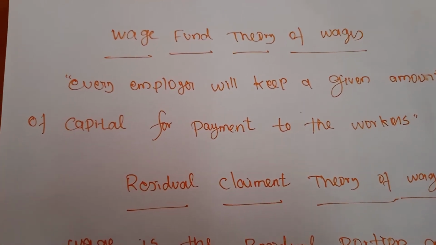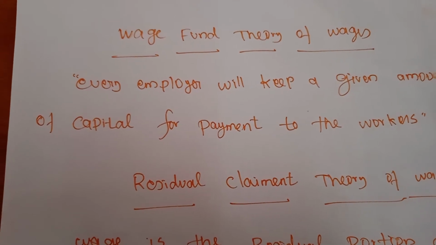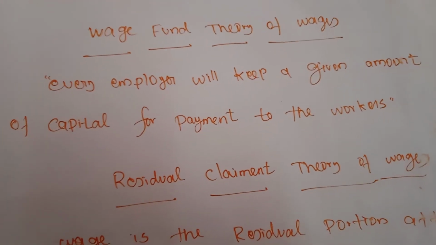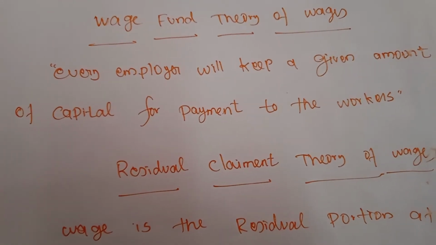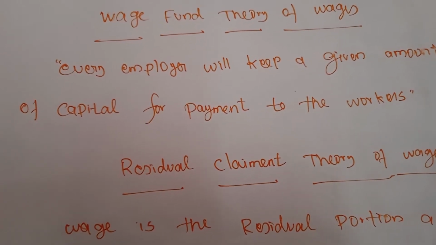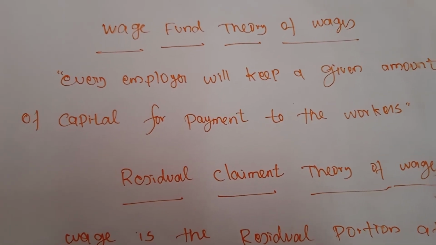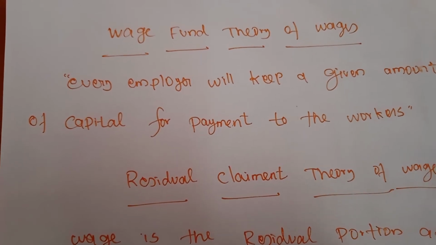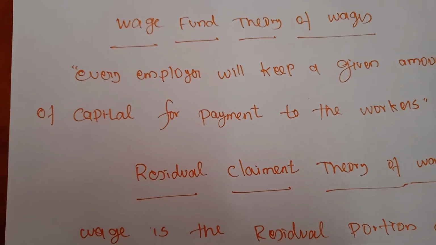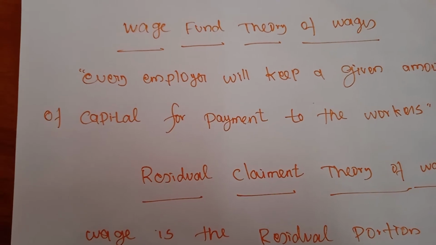So it is known as the wage fund theory. It is fixed and constant. Normally he will have deposited it in the bank for the purpose of providing remuneration to their workers. So we can consider this amount the wage fund. The wage fund is fixed and constant. So the wages depend directly upon the fund and inversely upon the number of laborers employed.